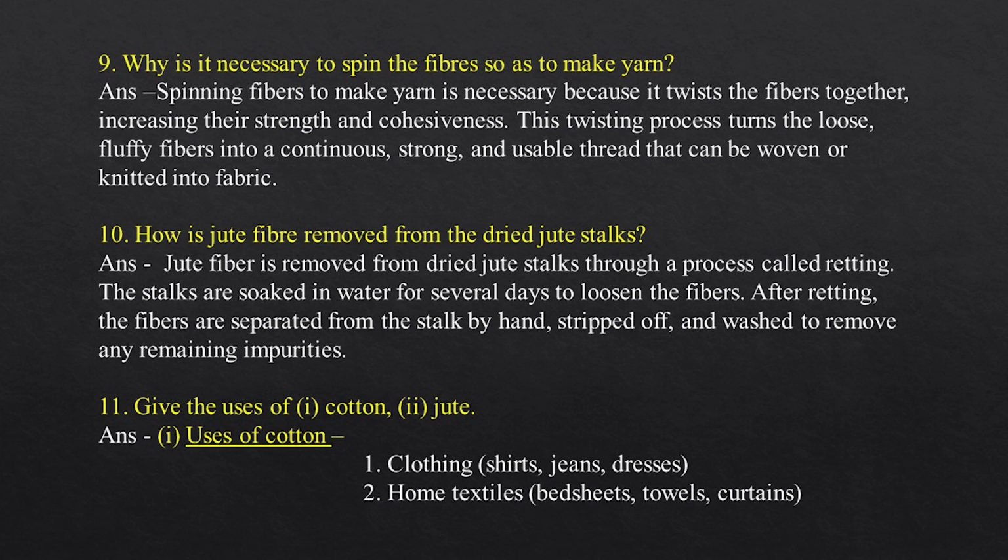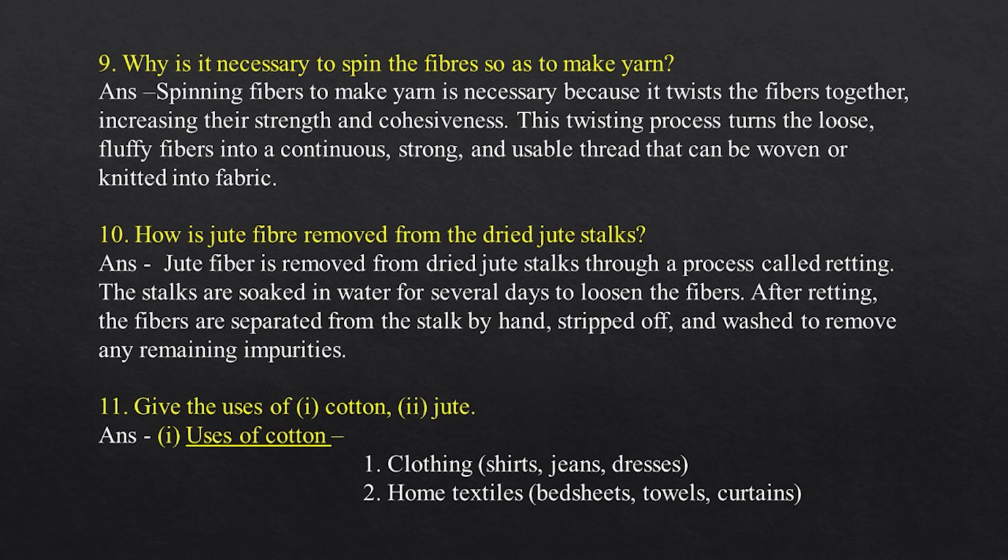10. How is jute fiber removed from the dried jute stalks? Jute fiber is removed from dried jute stalks through a process called retting. The stalks are soaked in water for several days to loosen the fibers. After retting, the fibers are separated from the stalk by hand, stripped off, and washed to remove any remaining impurities.